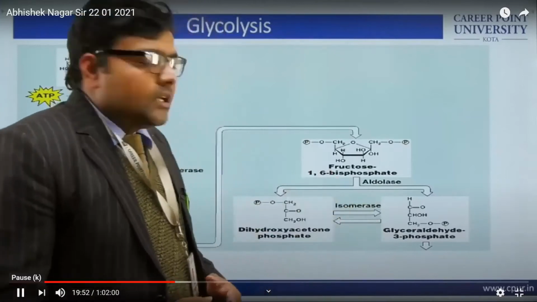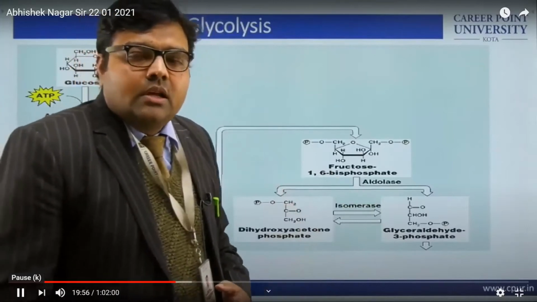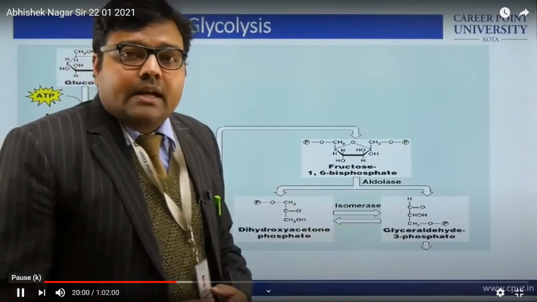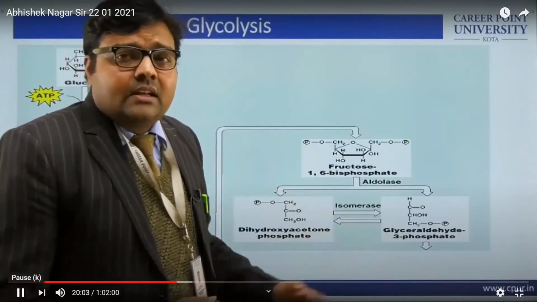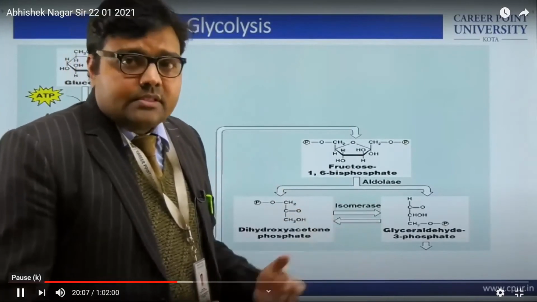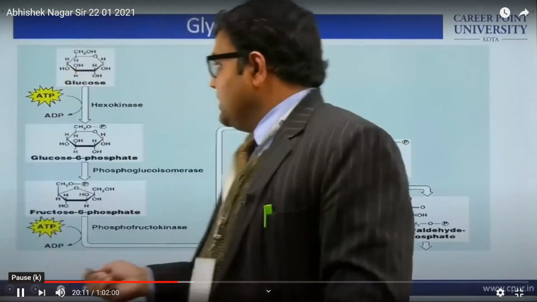And in case of ketoses, we need dihydroxyacetone. Glucose is a polyhydroxyaldehyde, and fructose is a polyhydroxyketone, that is a ketose. So these are again coming into the picture.